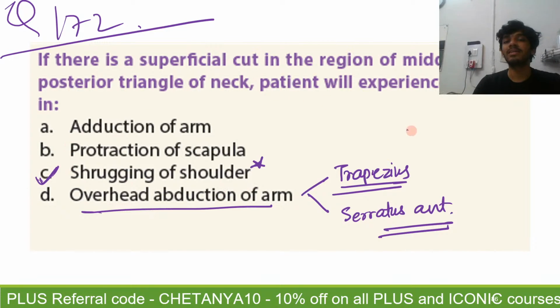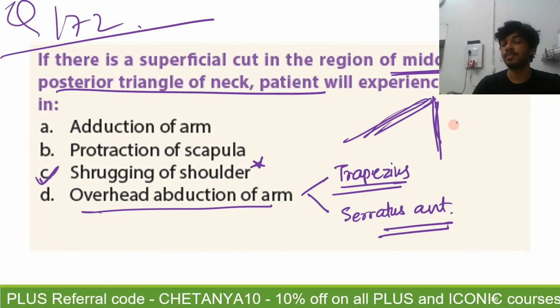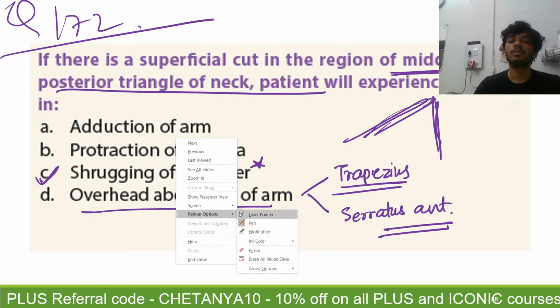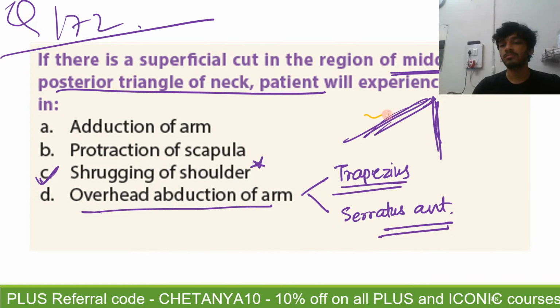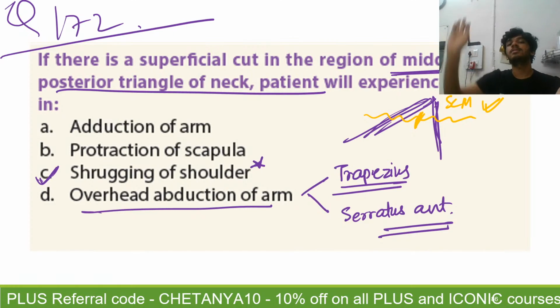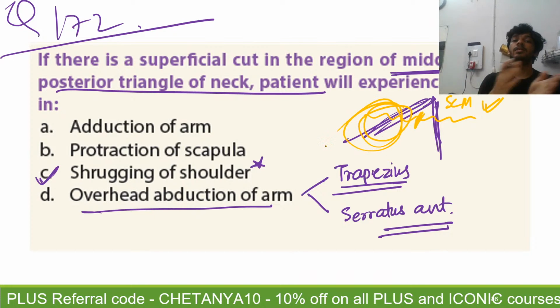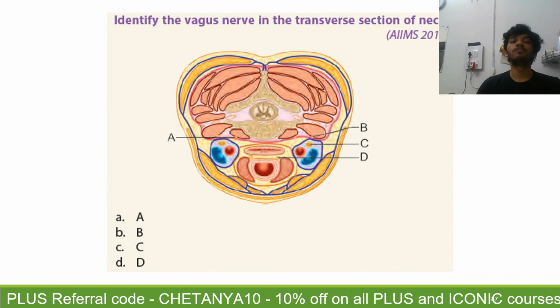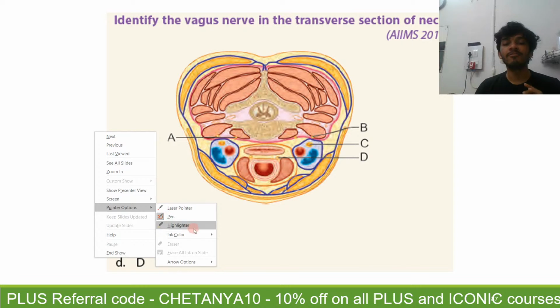Okay, and what you have to understand is that if there is a cut in the middle part of the posterior triangle, this is the sternocleidomastoid, this is the trapezius, and this is the nerve for the trapezius, the spinal root of accessory. It is running like this. So if there is a cut here, the sternocleidomastoid is spared. Why? Because the sternocleidomastoid has already been supplied by the spinal root of accessory coming from here, from the spinal cord. But the trapezius gets affected, and since the trapezius gets affected, there is a problem in the shrugging of the shoulder.